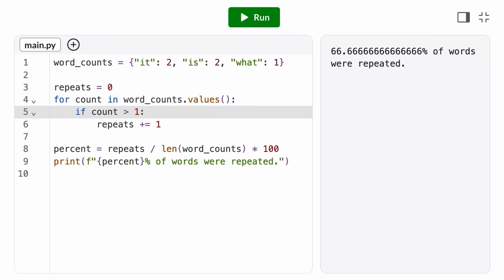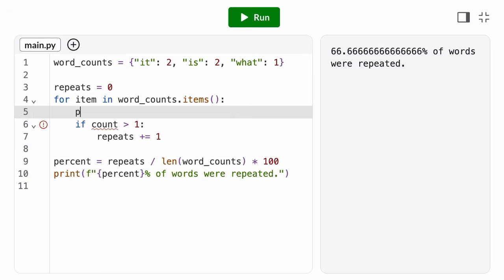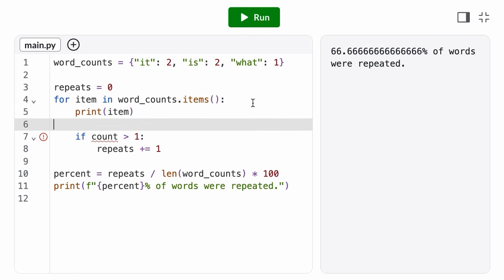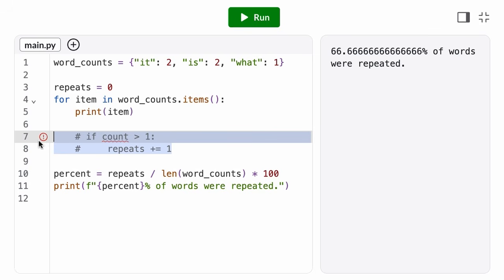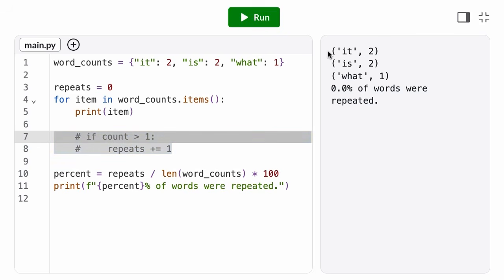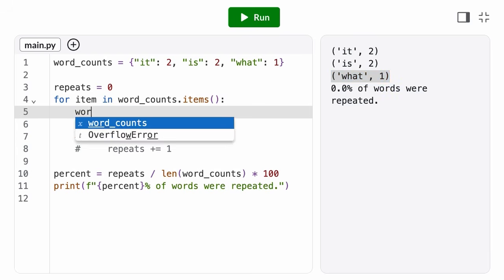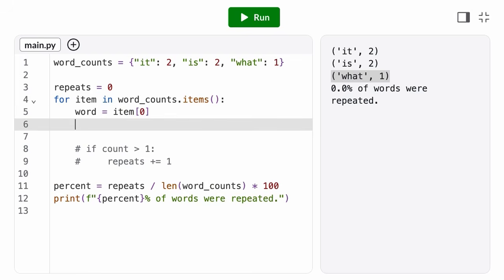Okay, how about iterating by item? We call the items method on our dictionary, and then the loop variable holds the next item, meaning the next key value pair. But what data type is that? In Python, we call this a tuple. A tuple is just the immutable form of a list, defined with parentheses instead of square brackets. We can index into a tuple, but we can't mutate it.